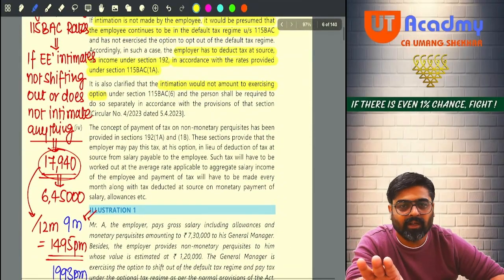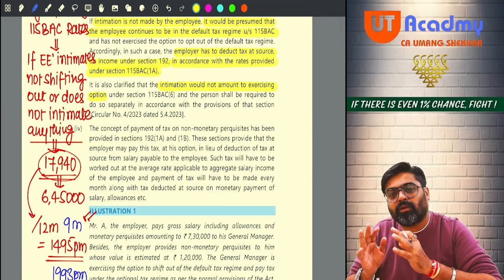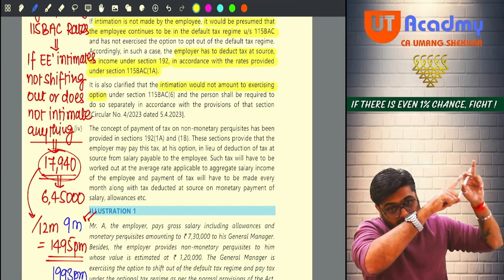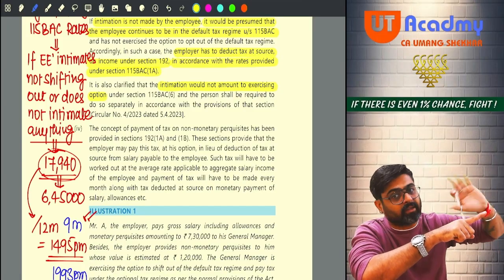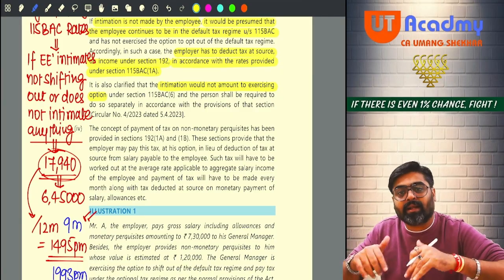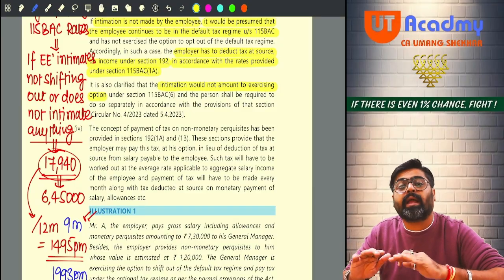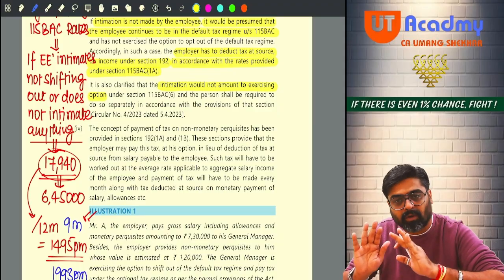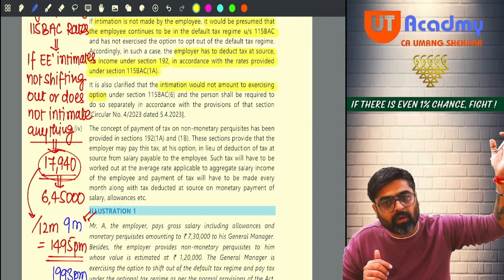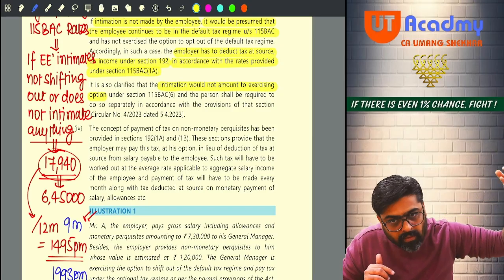Please remember, it is not necessary that if you tell your employer that you are going to follow 115 BAC, then at the time of filing also you are supposed to follow 115 BAC. It is not necessary. You can shift out also. It is not necessary that if you have told your employer that you are not going to follow 115 BAC, calculate my tax and deduct my tax as per normal rates, then at the time of filing also you are going to compulsorily follow the normal scheme. It is not necessary. You can follow 115 BAC also.